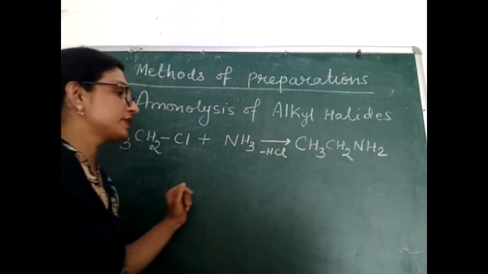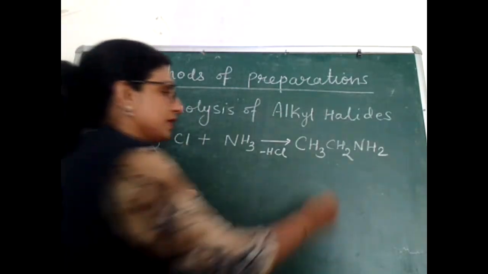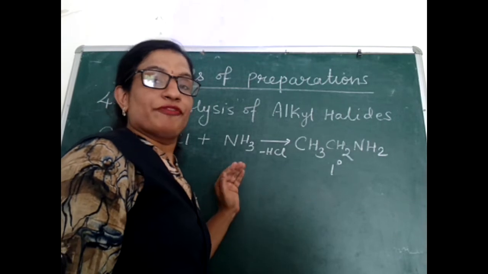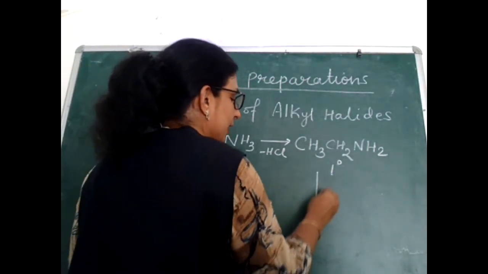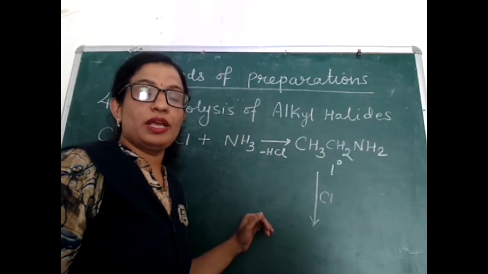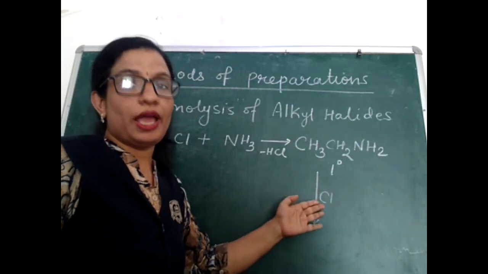Why? Let's see. When this primary amine is formed, this primary amine may further react with alkyl halide. Now because I have to write the steps in continuity, every adding reactant I will go on writing on the arrows.